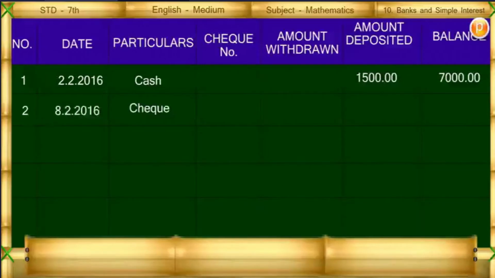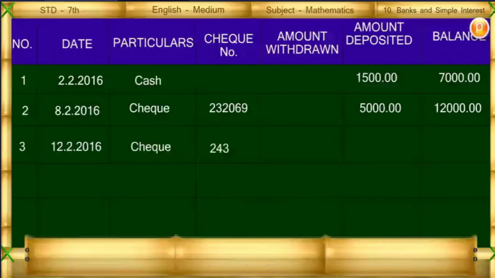Check. 232069. 5000. 12,000. 3. 12 February 2016. Check. 243965. 3000. 9000.